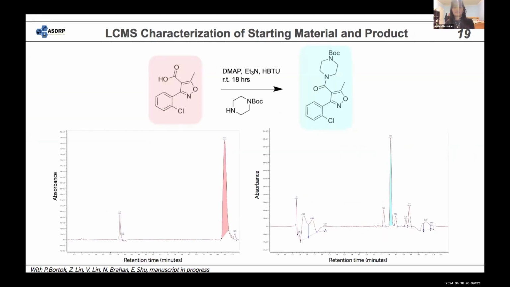And then here we have the traces of the LCMS of our starting material in pink and the product in blue. And so we basically looked for the product peak and back calculated area under the curve on all our reaction vials to determine the actual crude yield of all those reactions.